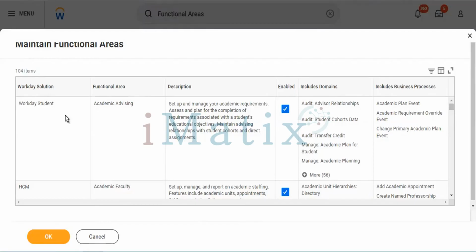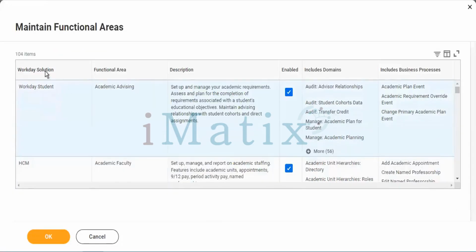These are all the maintenance functional areas you can see on the screen. These are all kinds of active security groups in the organization. People can see that 104 security groups are available.